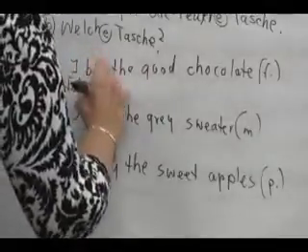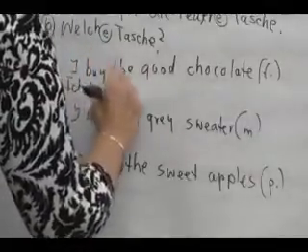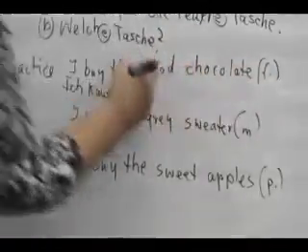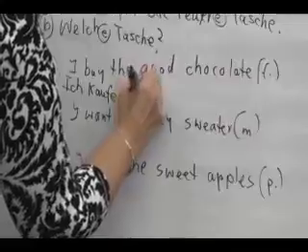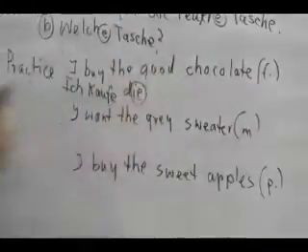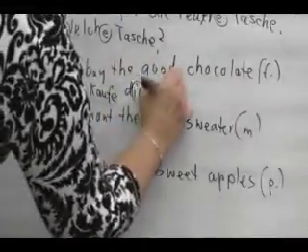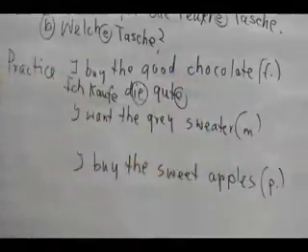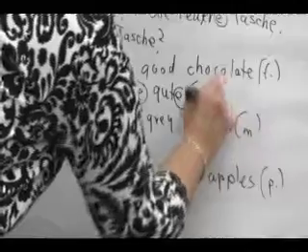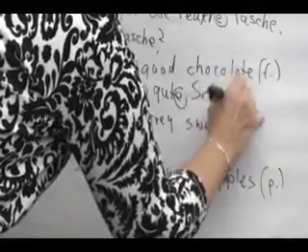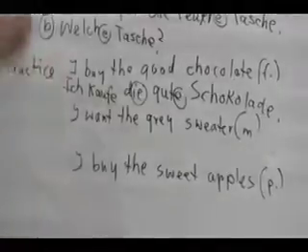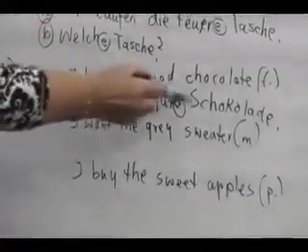So, ich kaufe. Chocolate is a d word, so it is die. Good is gut. We know the adjective ending for a d word is e. Die gute Schokolade. And that's our sentence. Ich kaufe die gute Schokolade.